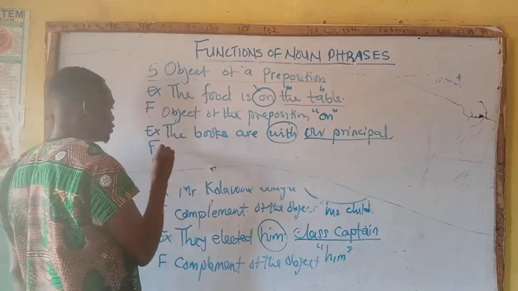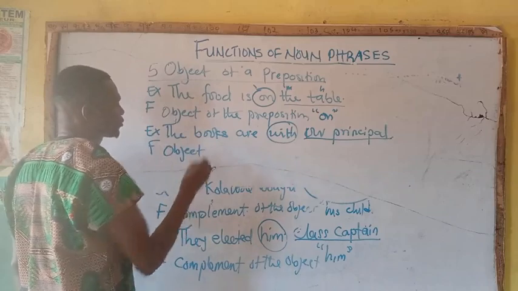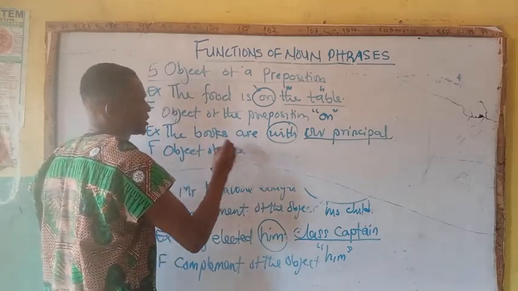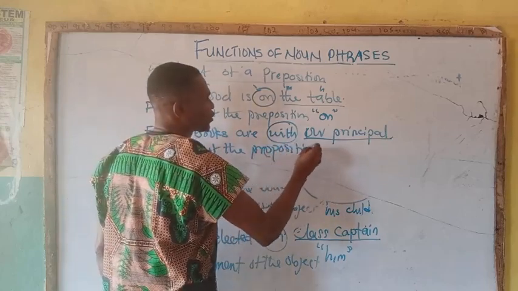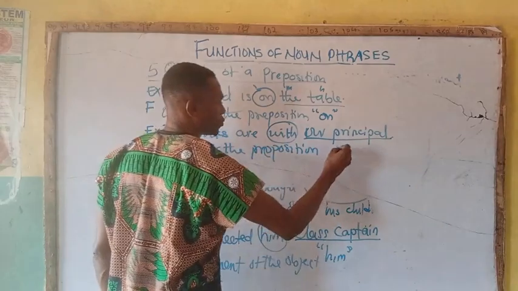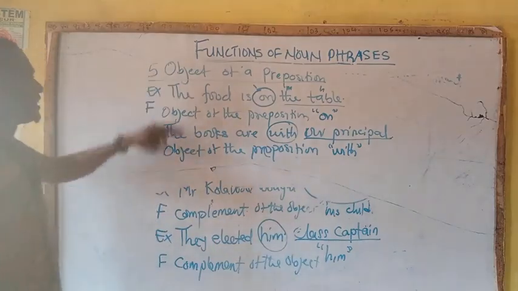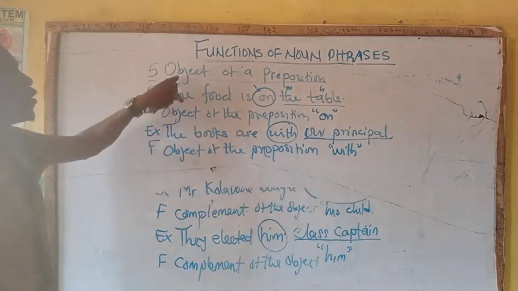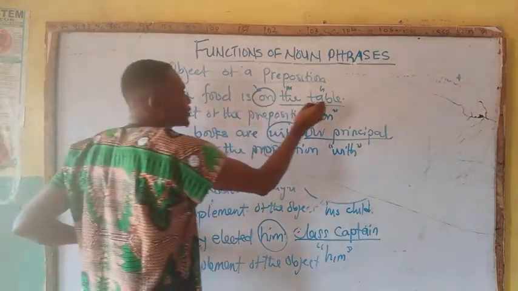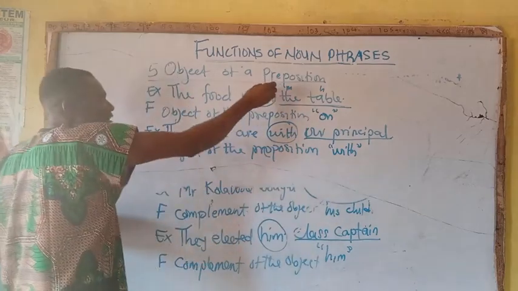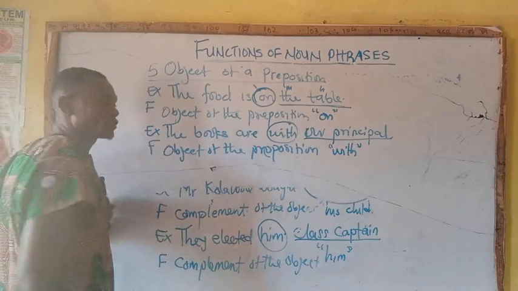So the function will be object of the preposition, what? With. So these are examples of object of a preposition. You discover that the underlined expression comes immediately after the preposition here.